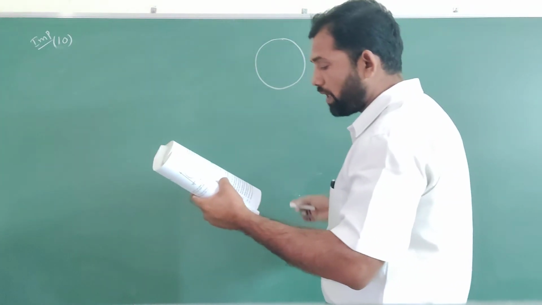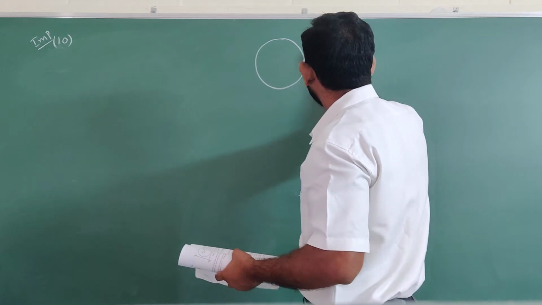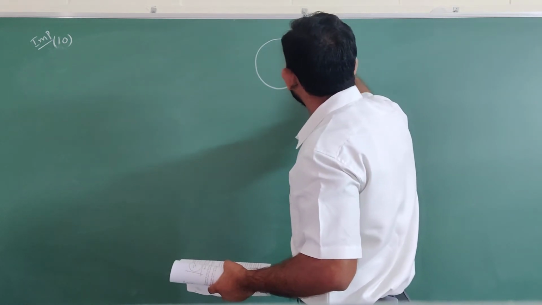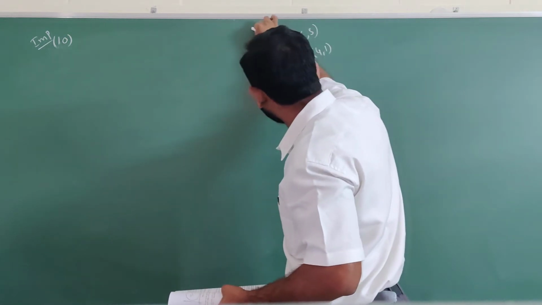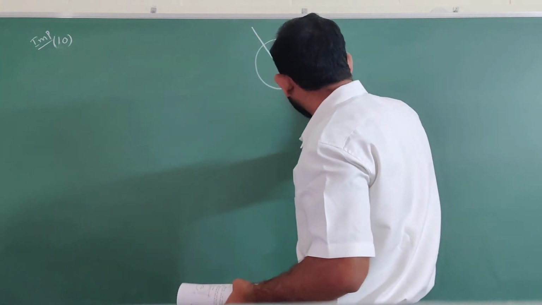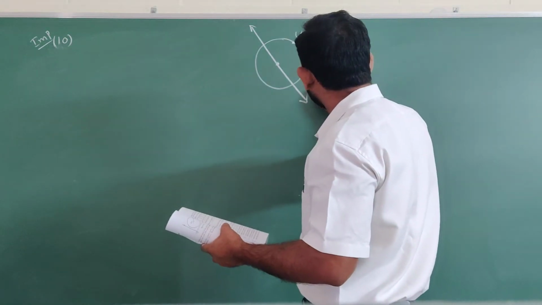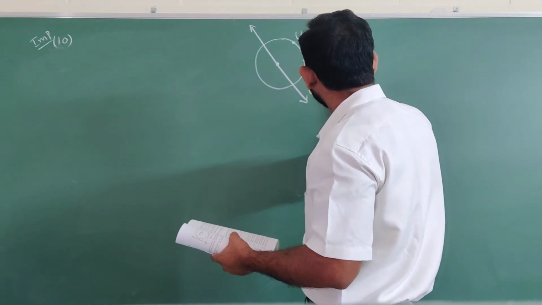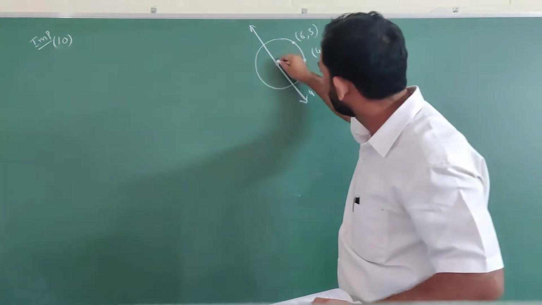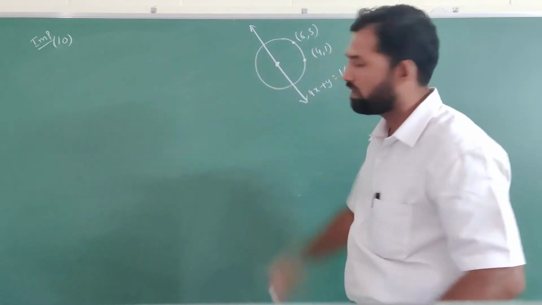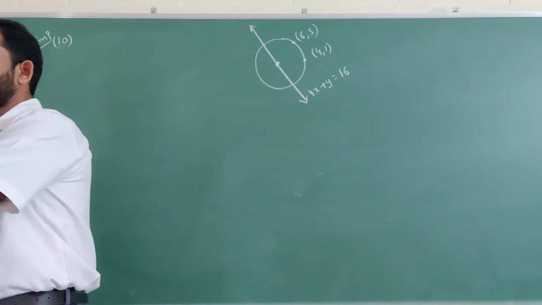Now the circle passes through the points (4, 1) and (6, 5). So these 2 points lie on the circle. Also one line equation is given: 4x plus y equal to 16. This line contains the center. Then what is the circle equation?